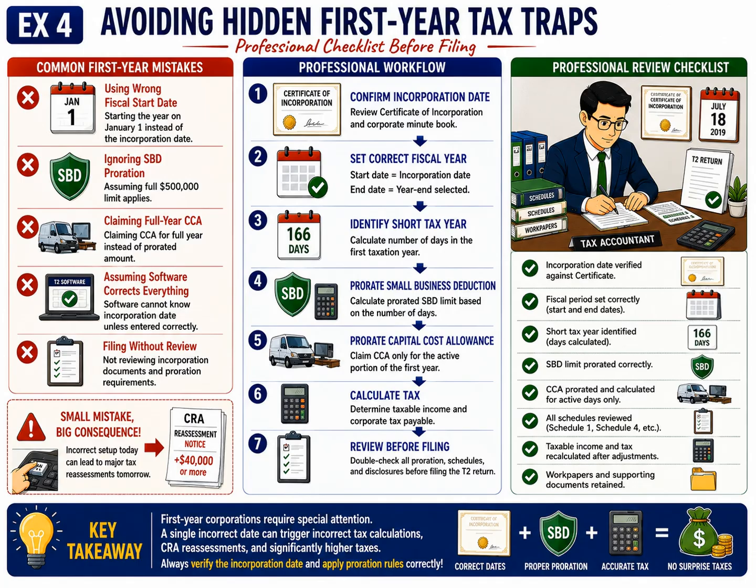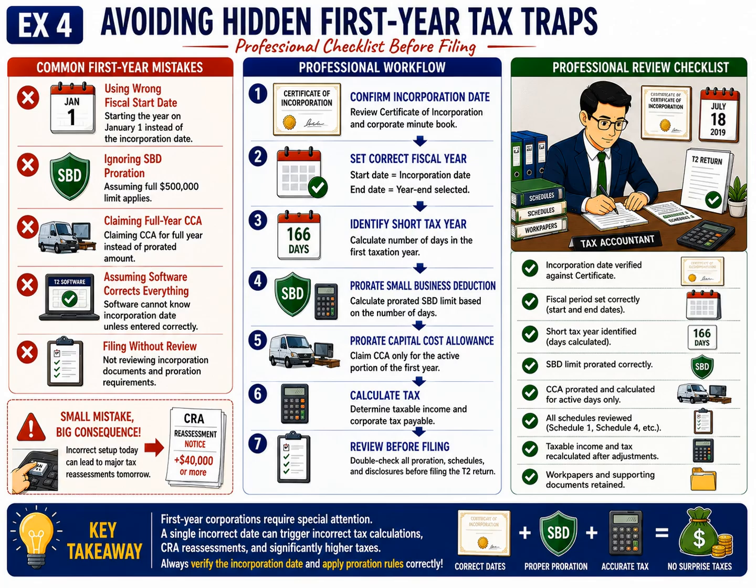On the right side of the slide, you'll see the professional review checklist. This represents the final quality control process before filing the return. The accountant verifies that the incorporation date agrees with the certificate of incorporation. The fiscal period is checked to ensure that both the start date and year-end are correct. The number of days in the first taxation year is confirmed. The small business deduction limit is reviewed to verify that it has been prorated properly. Capital cost allowance is recalculated using the correct first-year rules.